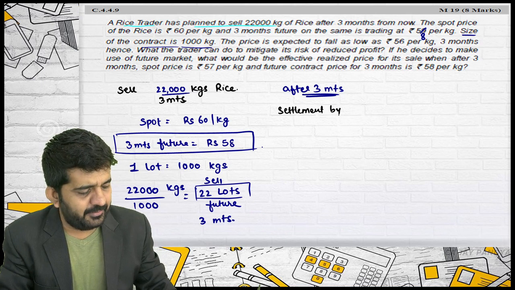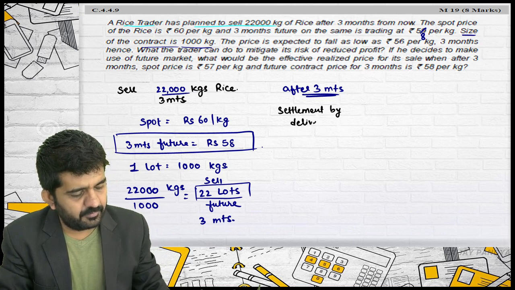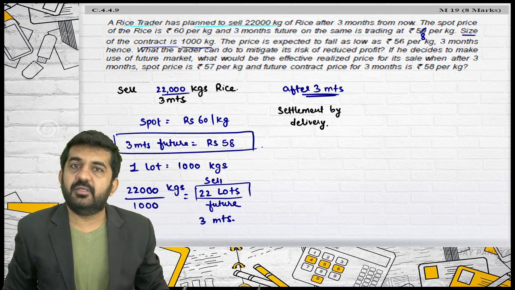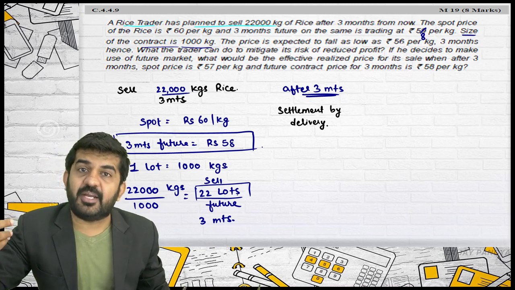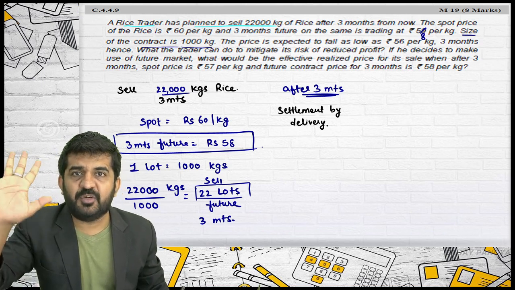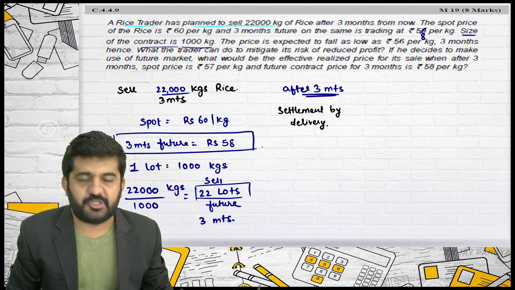Settlement by delivery. If I do settlement by differences, then also I will explain you. But if it is settlement by delivery, try to concentrate on what will happen.